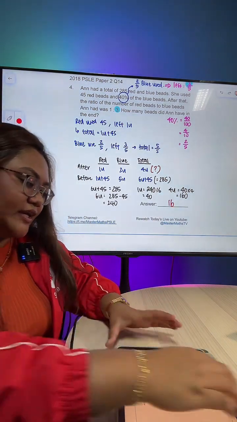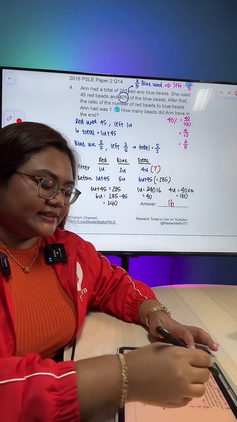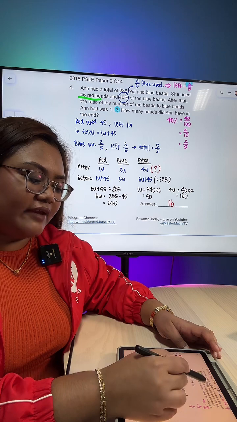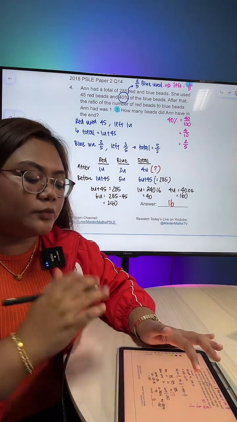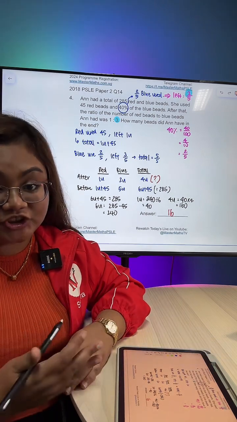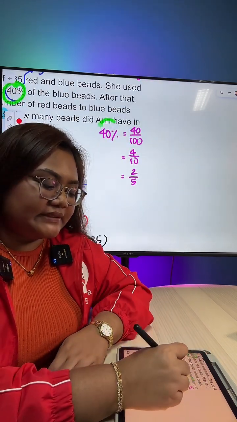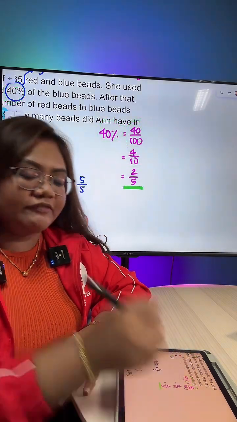I'll summarize this solution one more time, okay? The question says that there are a total of 285 at first. Use up 45 red and 40% blue. If you see percentage, one way to deal with it is to convert into fraction. 40% is 40 over 100, which is 4 over 10, simplify to 2 over 5.